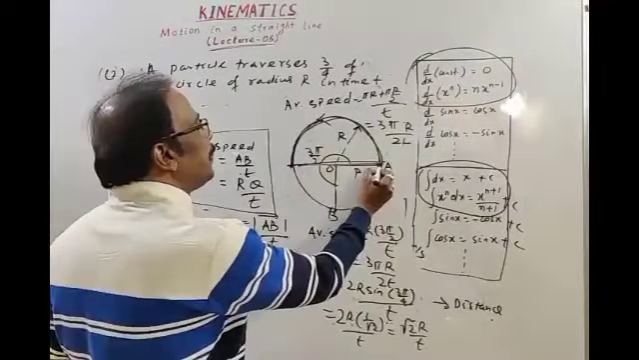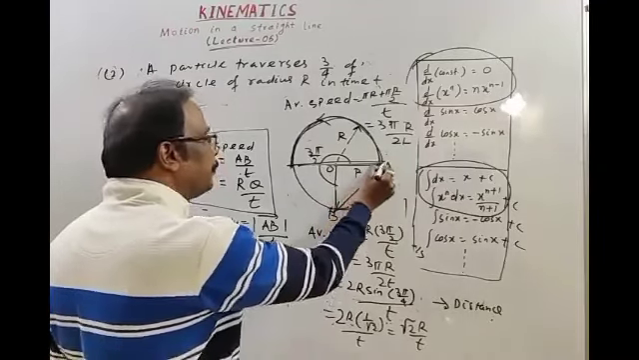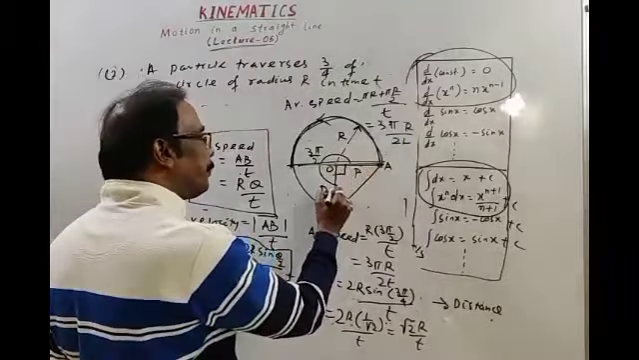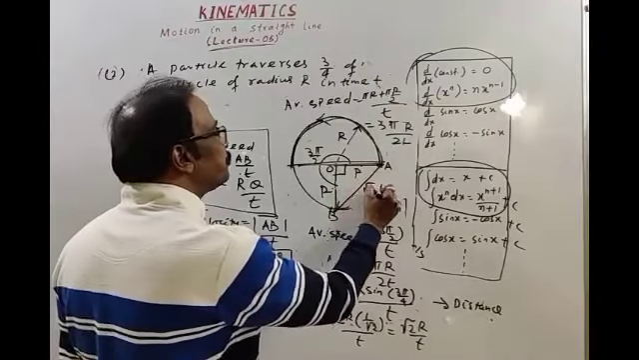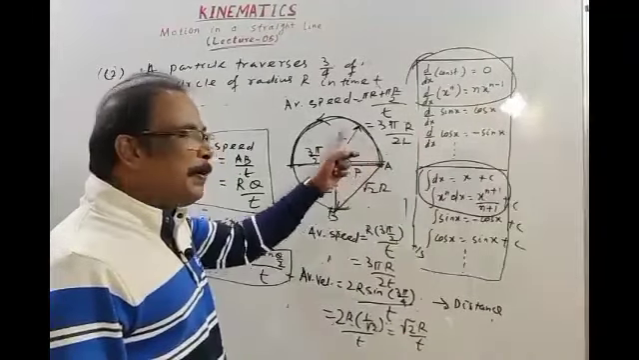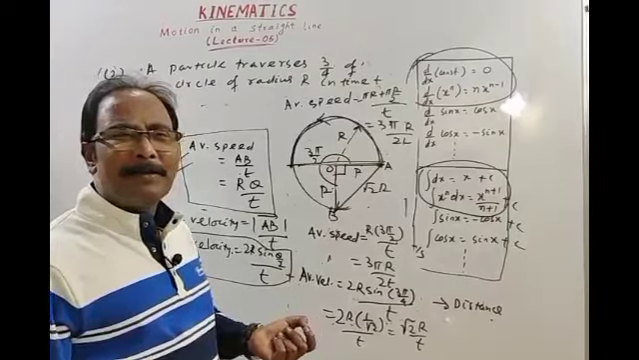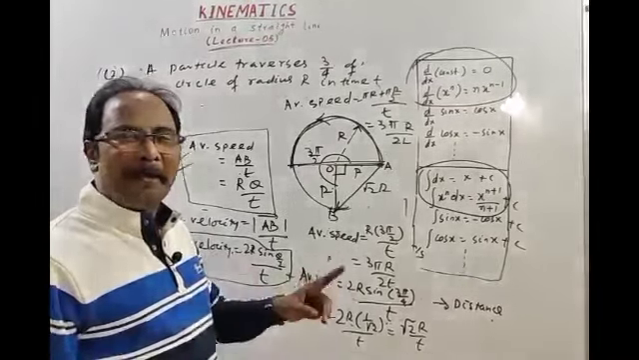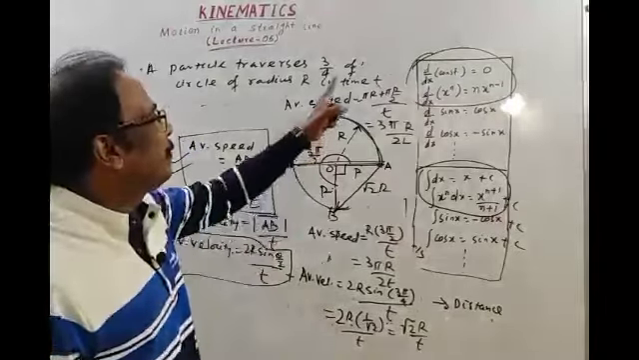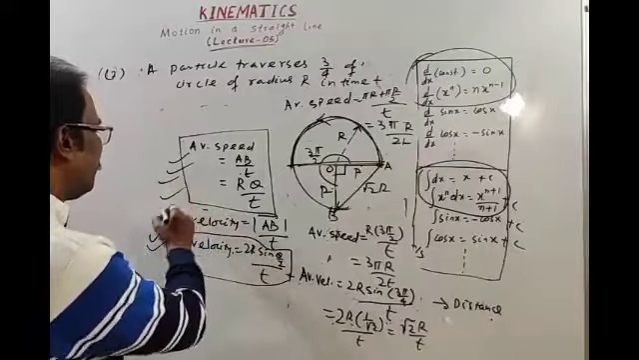Then average velocity. Velocity is the displacement divided by time. This is the displacement, this is r, this is r, this angle is 90 degrees. Base, perpendicular, hypotenuse, so this is root 2r by time. So these are known values. If the angle is given as 120 degrees, 60 degrees, any angle, for any angle you can calculate using these two simple formulas. If time is given, these two are very important formulas.